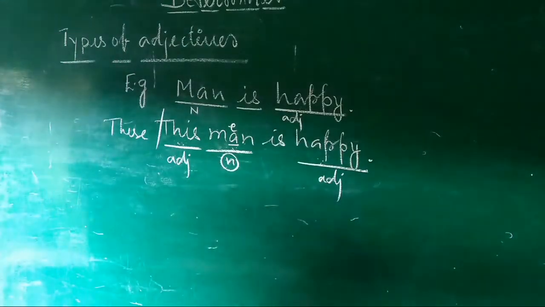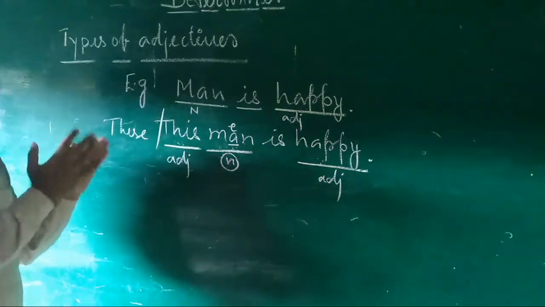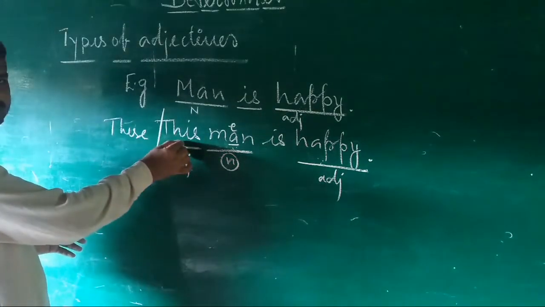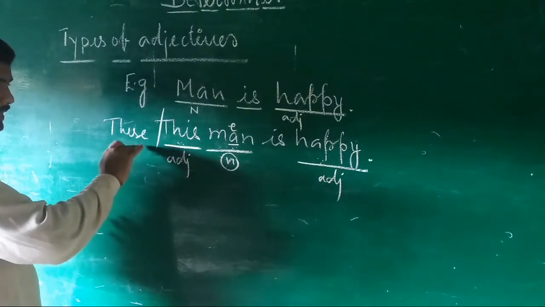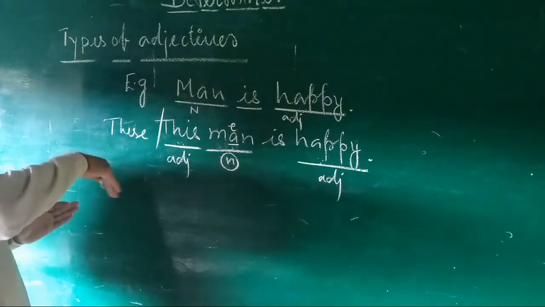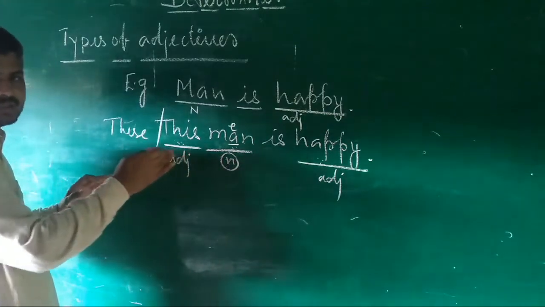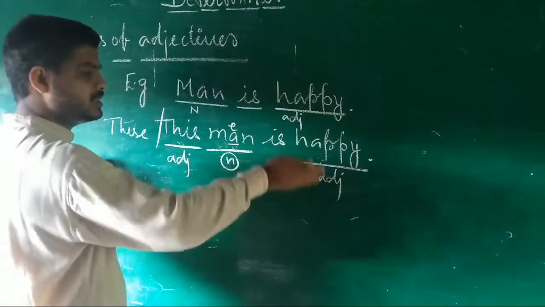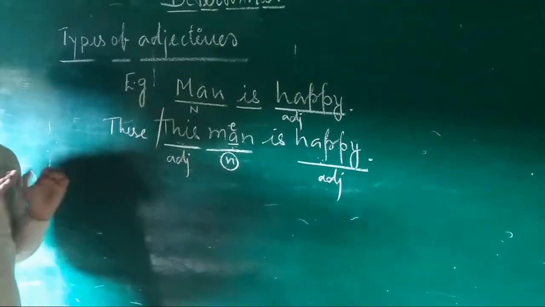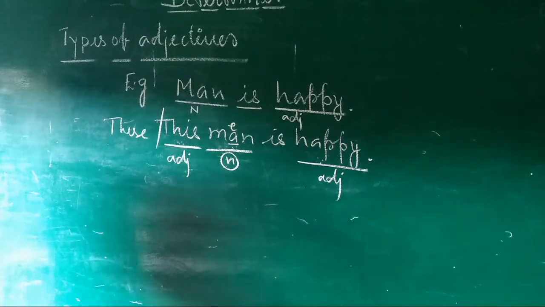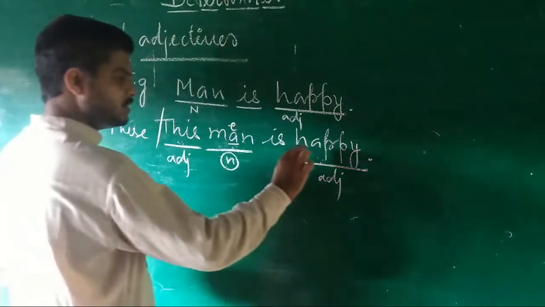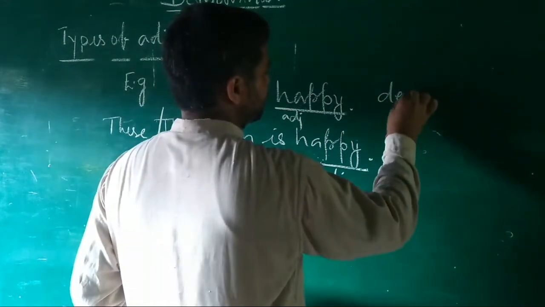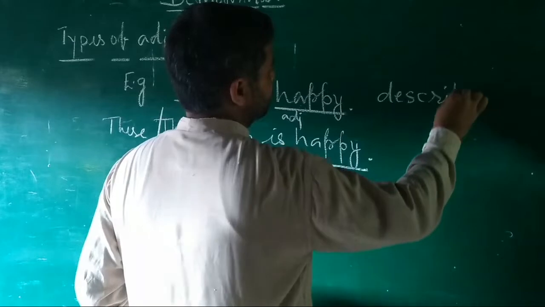So students, you can say on these two grounds whether an adjective is fixing, creating a limit or making fixation of a noun, or an adjective is describing a noun. We can classify the adjectives into two groups. If an adjective is describing a noun, it is known as descriptive.